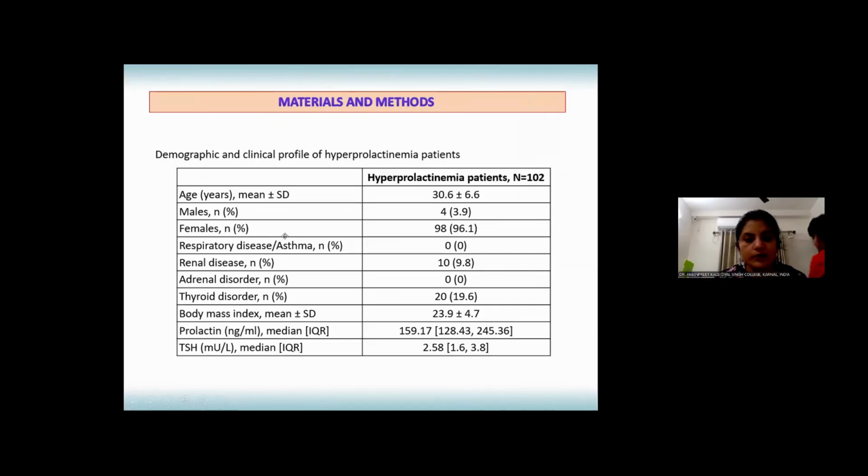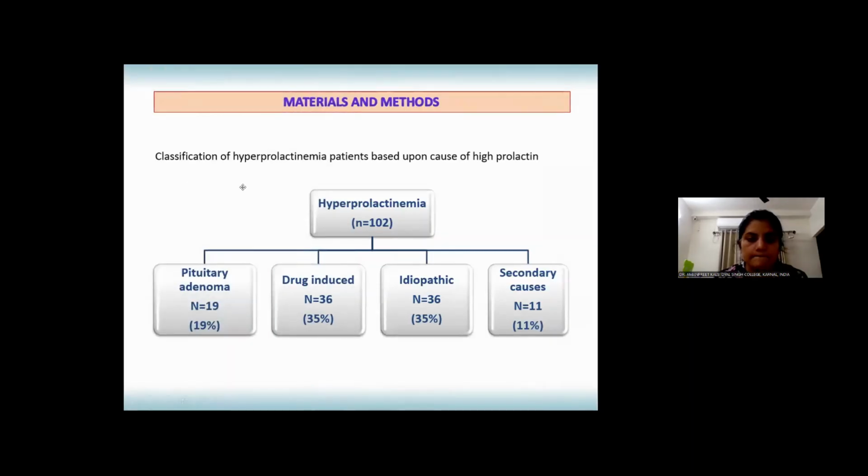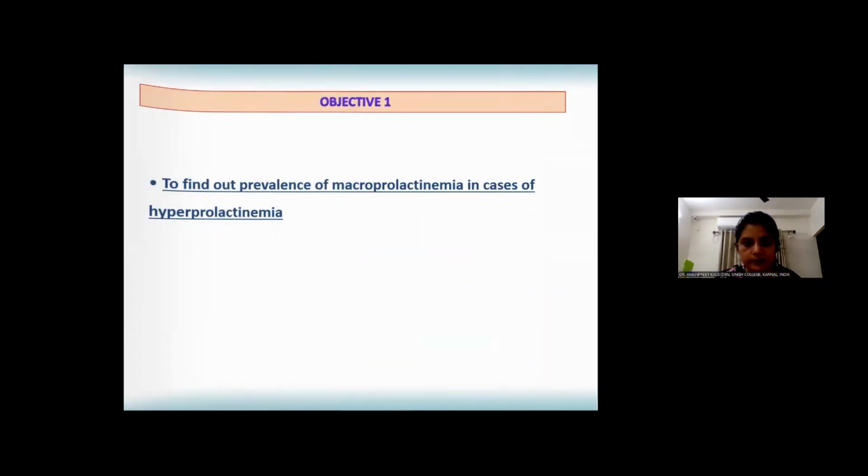This shows the demographic and clinical profile of hyperprolactinemia patients. So then we classified the hyperprolactinemia patients based upon the cause of high prolactin, which gave us 4 broad categories: pituitary adenoma, 19% cases, 35% drug-induced hyperprolactinemia cases, 35% idiopathic hyperprolactinemia cases, and 11% cases with secondary causes of hyperprolactinemia.